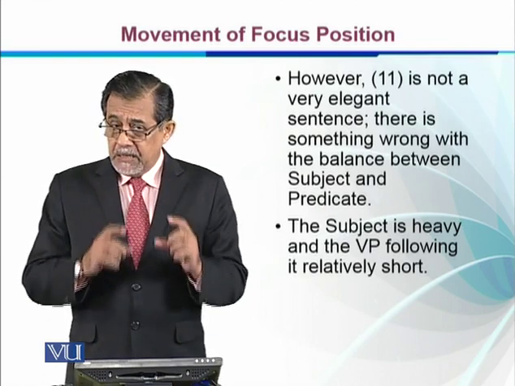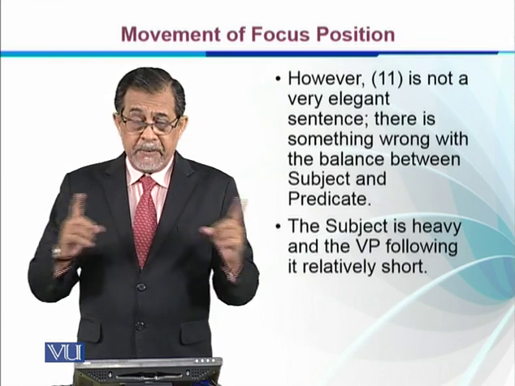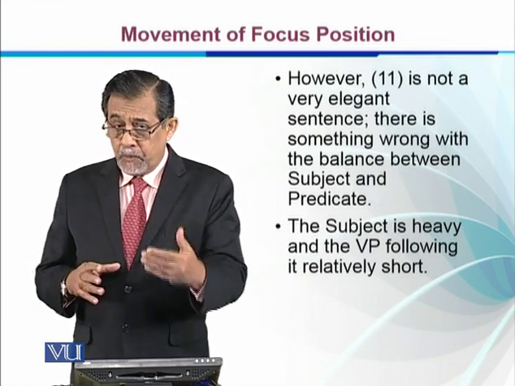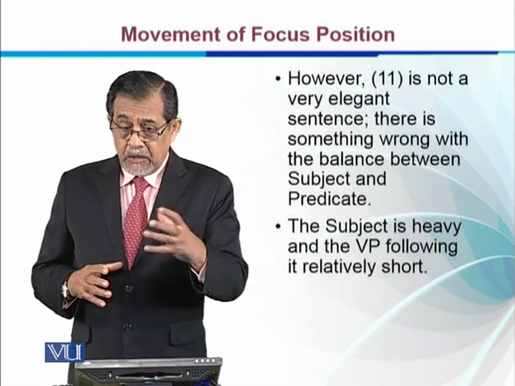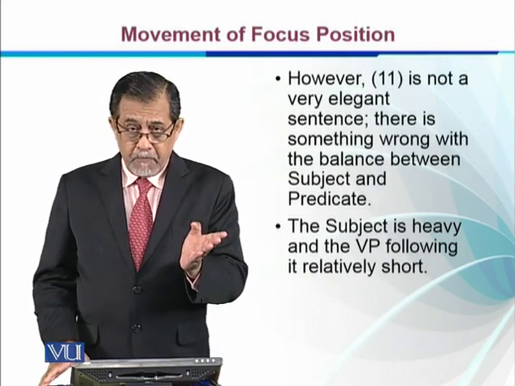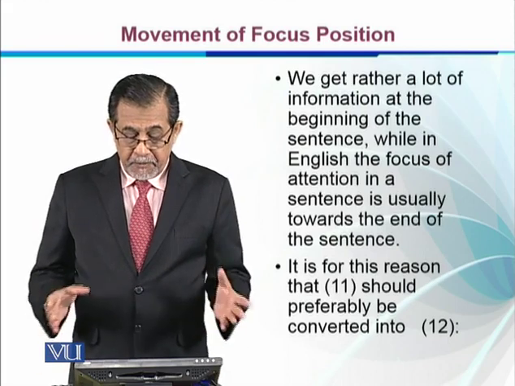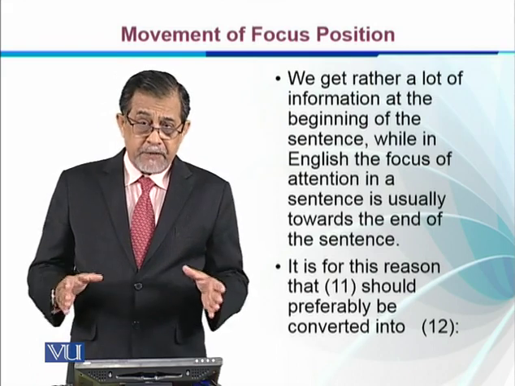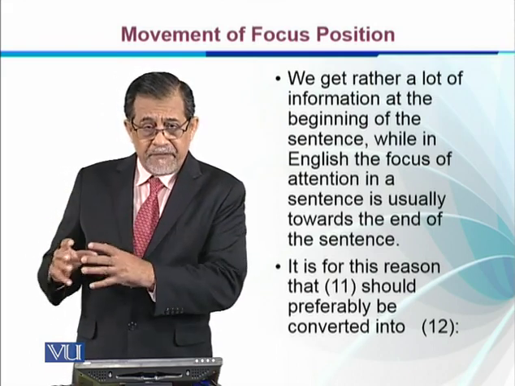So this is a very important aspect of style as well: a sentence should not be too long, right? For this purpose, to make it shorter and make it a point of focus, we make certain movements. We get a rather large amount of information at the beginning of the sentence, while in English the focus of attention in a sentence is usually towards the end of the sentence.